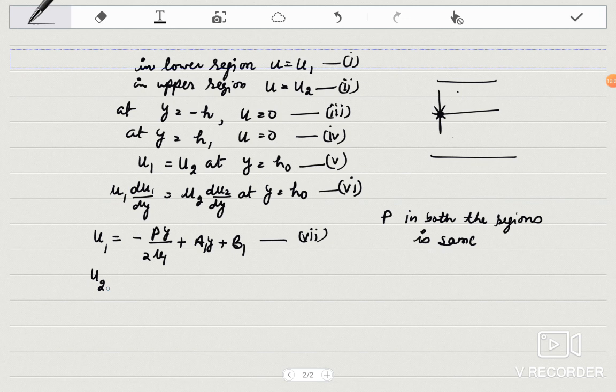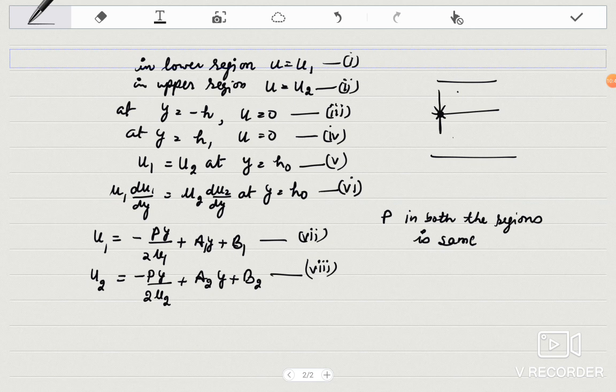Now similarly I may write u2. u2 will be minus p y upon twice mu2, because it is the viscosity of the second region, plus a2 y plus b2. This is the velocity distribution which I am considering here. It is the same which you derived in your first case, where you assumed your fluid to be flowing between two parallel plates where the plates were non-porous. So I have borrowed it from the very first article of this chapter.